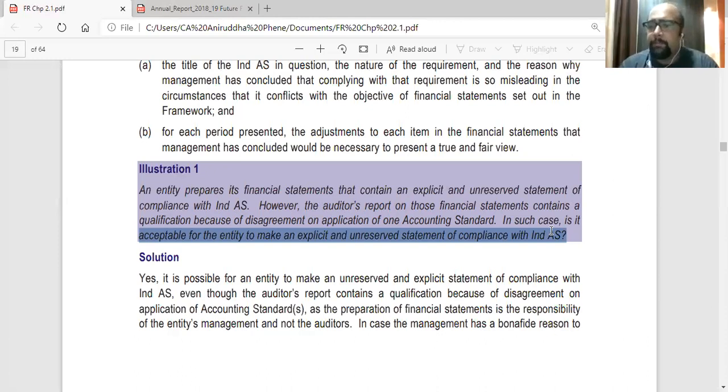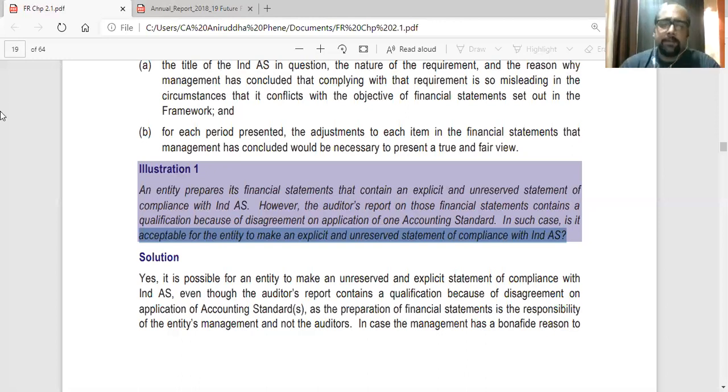Is it acceptable? The answer is yes, because the whole responsibility of the financial statements is with the management. And if they think that they have complied with all the Ind AS requirements, then they can make the statement. An auditor can differ, he has the right to differ, so he can write that in his auditor's report, but management can claim that they have complied with all the Ind AS.